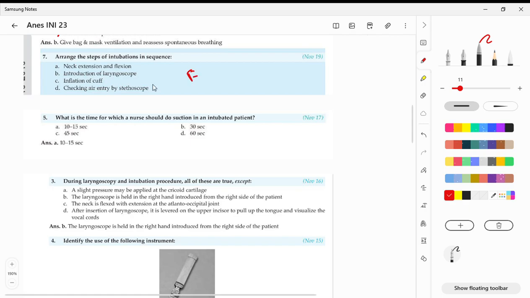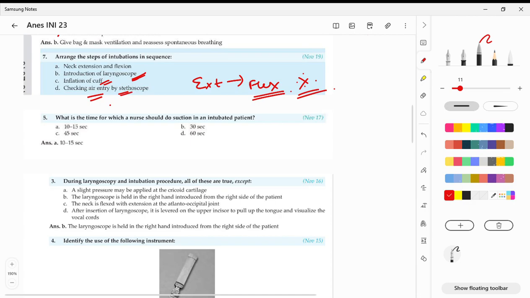Okay, first you have to do extension, followed by that you should be doing... why, what is happening with my pad? Okay, so first you have to go for extension and then only you should be going for your flexion. This is something very, very important, and we all will be making a mistake here. And then we should be having a laryngoscope, and then you have to fix it by inflating the cuff, and at last you are going to check air entry by stethoscope.